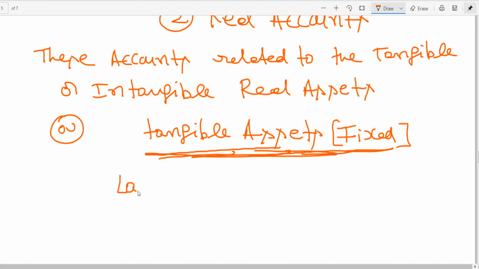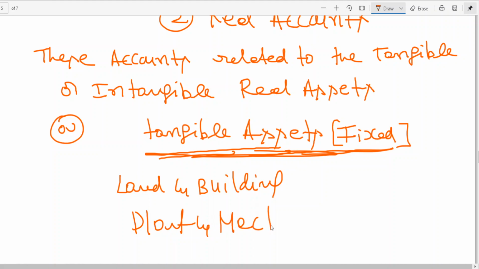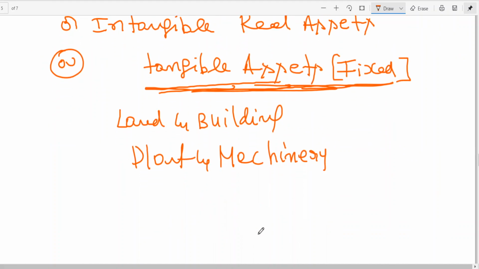Example, land and building, plant and machinery which is being used in manufacturing activity, then furniture, then vehicles.